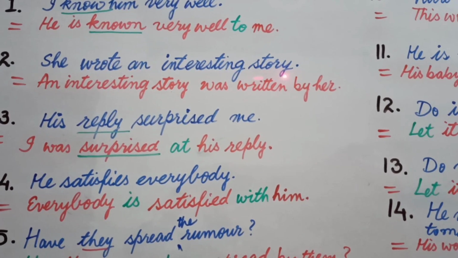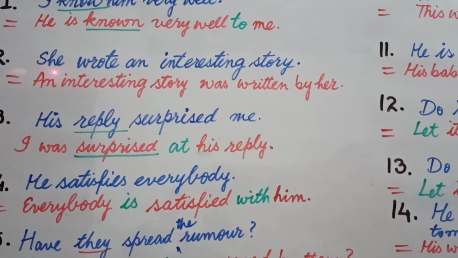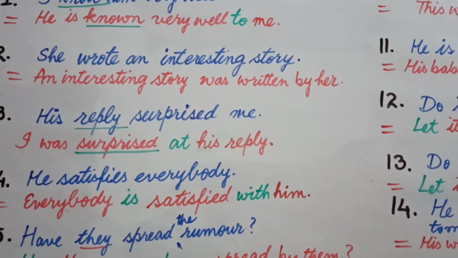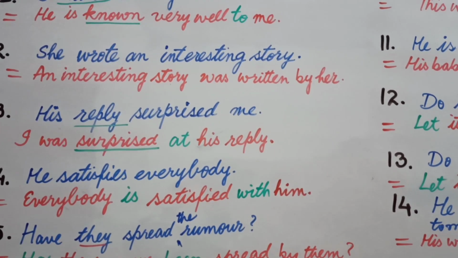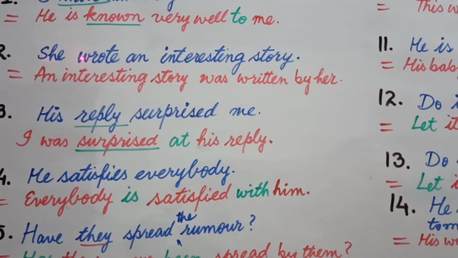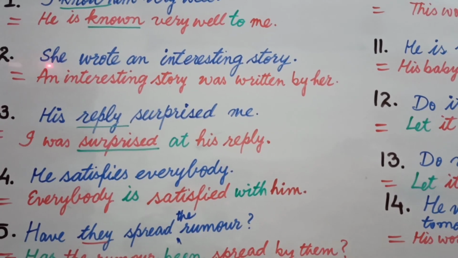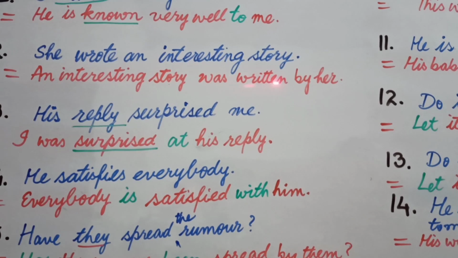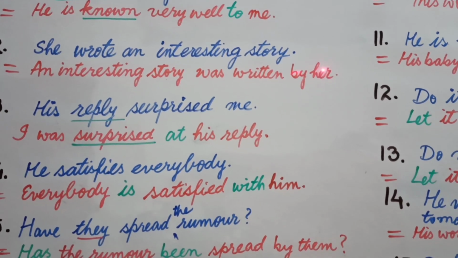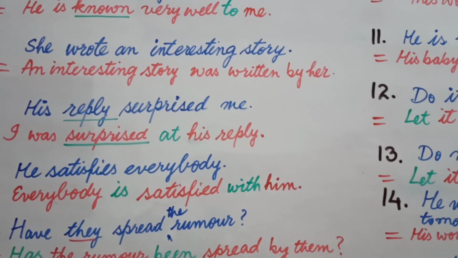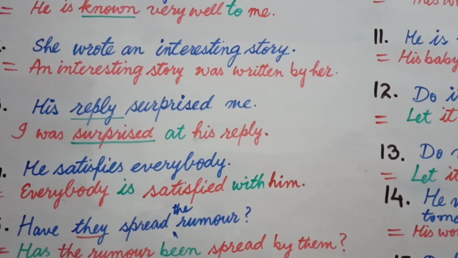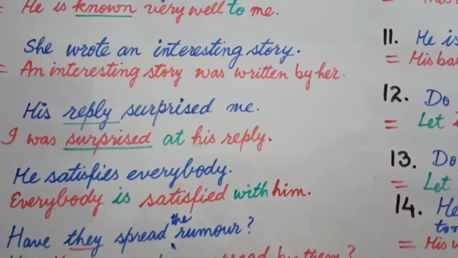An interesting story will come on the place of she. And this is based on past indefinite, that's why you will use was, and wrote will be turned into written, and she, that is subject here, will be written after by in objective case. So your final answer is: An interesting story was written by her.